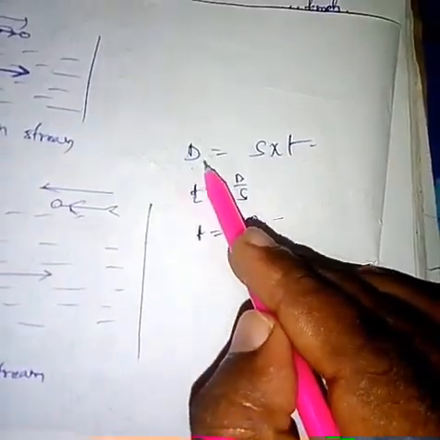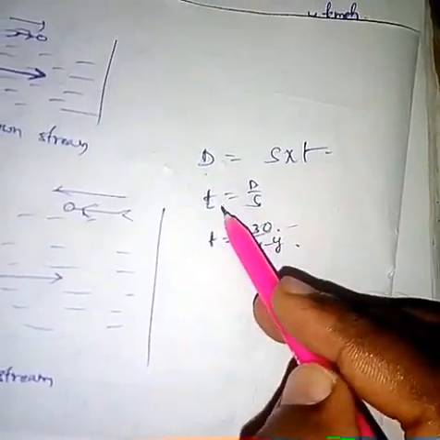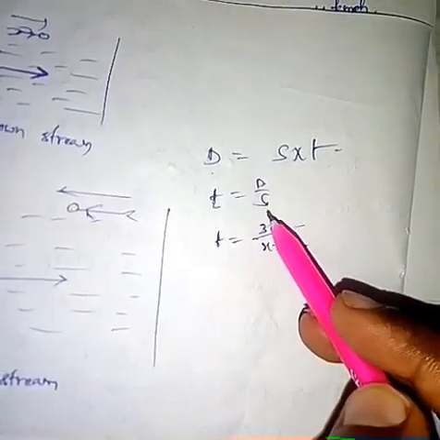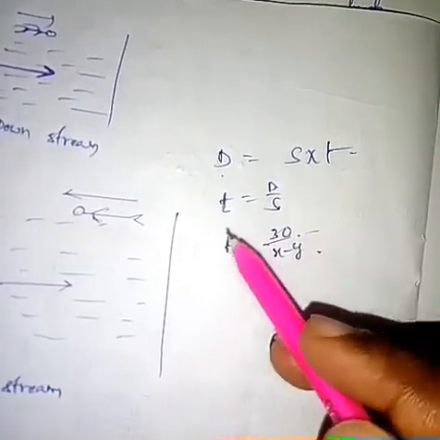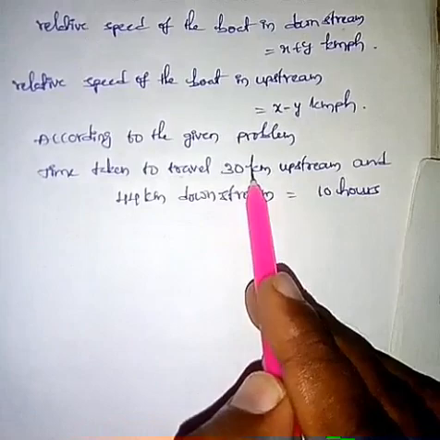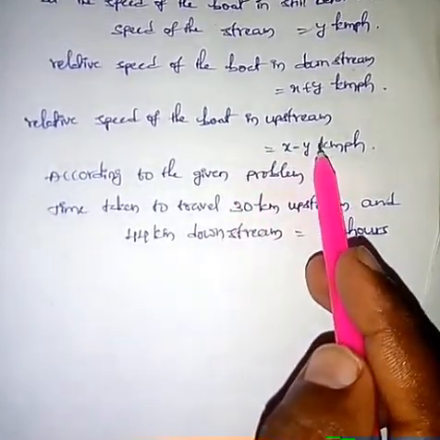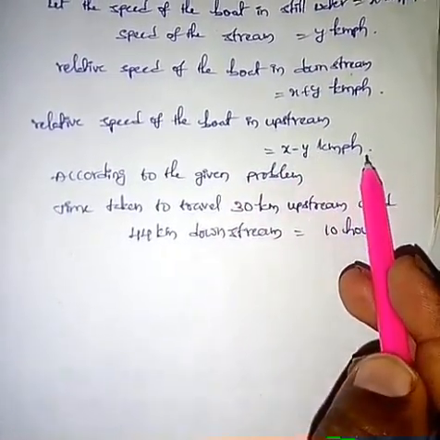Students, don't get confused. Distance equal to speed into time. So time equal to distance by speed. Here we have to calculate how much time it takes to travel upstream. So the distance traveled by the boat in upstream is 30 km and speed of the boat in upstream is x minus y km/h.